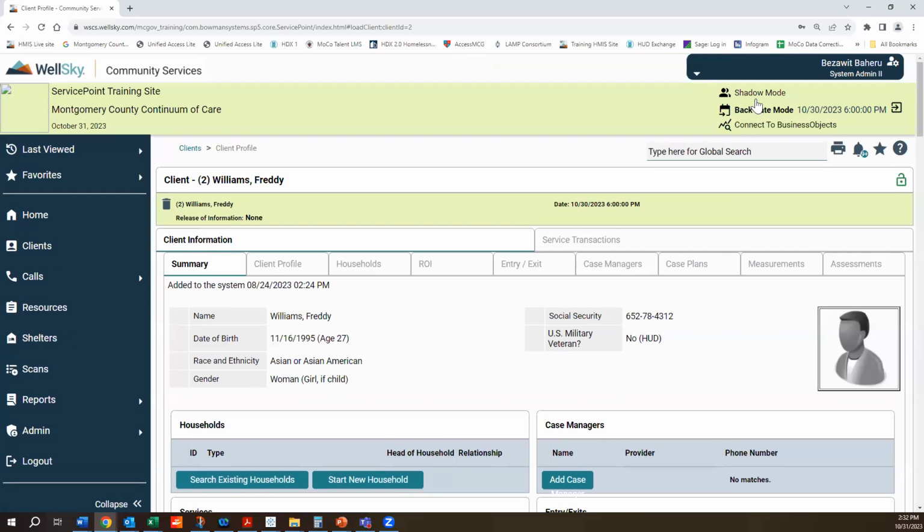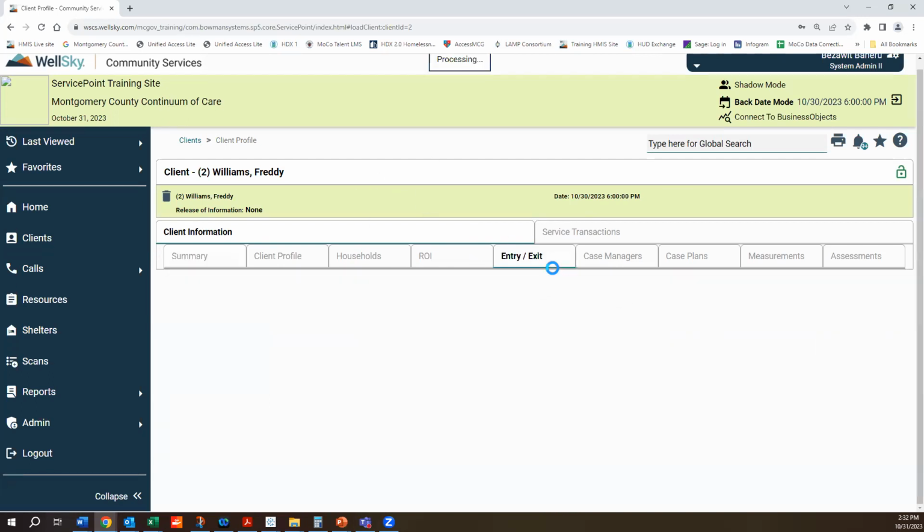Next thing is you also want to make sure you are selecting your enter data as a provider if that's not the provider you are entering the client into. For me, because I have a system admin, I'm just going to work off of Montgomery County Continuum of Care. All right. So then we're going to go to entry exit.